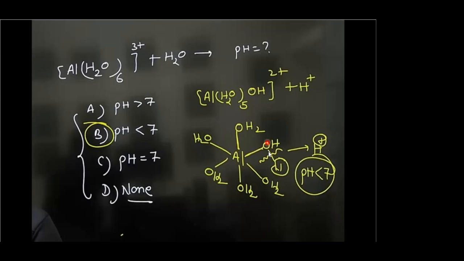If the OH bond of H2O is cleaved, H plus ion will be released. So when you add the [Al(H2O)6]3+ ion in water, it will form [Al(H2O)5OH]2+ ion, and H plus will be released because here the OH bond is cleaved. This bond is weaker. This can be cleaved, and H plus ion will be released. That's why the solution will be acidic in nature. Is this point clear to you? Anybody? No response? Yes, ma'am.